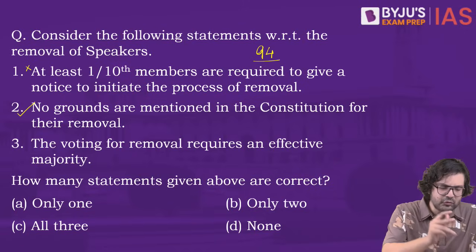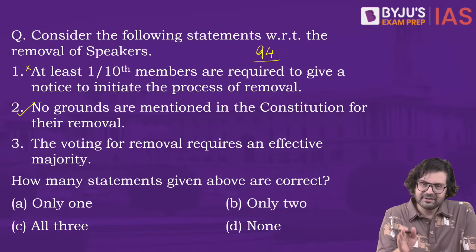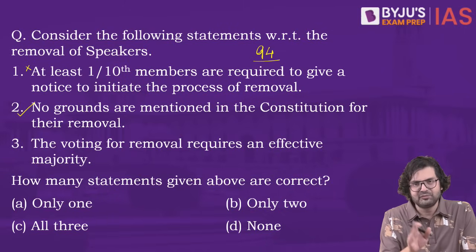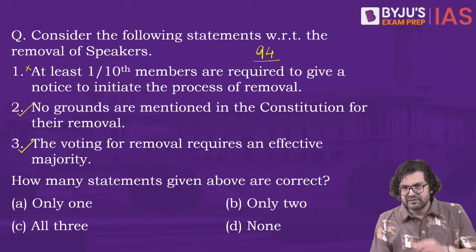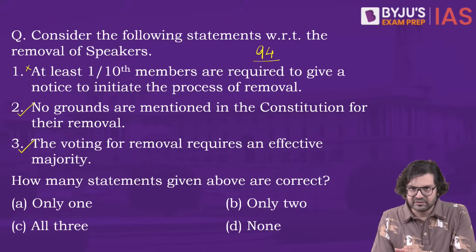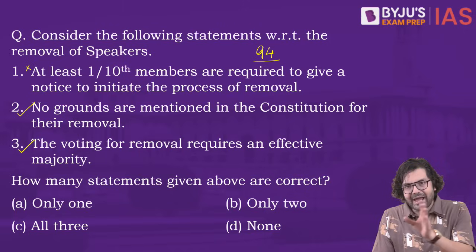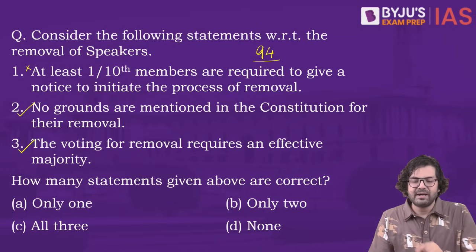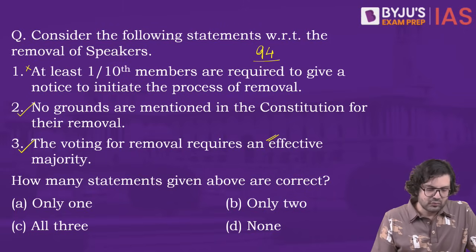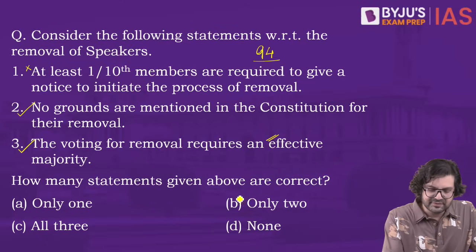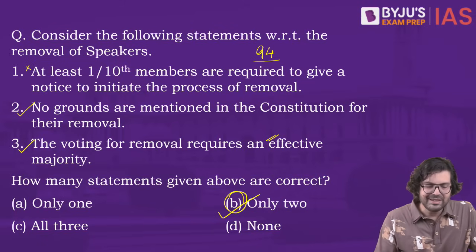There is absolutely no ground mentioned in the constitution for removal of the speaker. And 3 is also correct. I think we know this, that the presiding officers and the deputy presiding officers at the central level and in the states are removed by an effective majority. So 2 and 3 are correct. Right answer is B. Only 2.